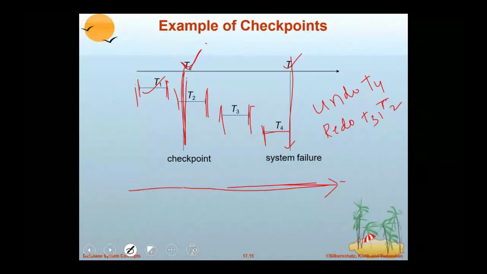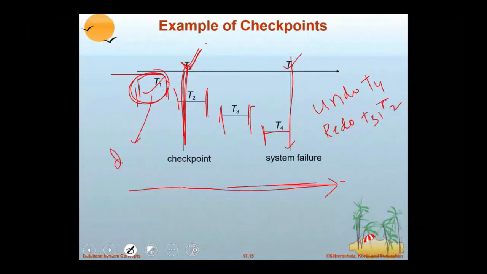Before the checkpoint means when the checkpoint is in progress, these log records are in the stable storage, and whatever updates were done by transaction 1 were also affected to the disk. Because it is already affected to the disk, is anything to be done with the log of T1? No. This is to be ignored.